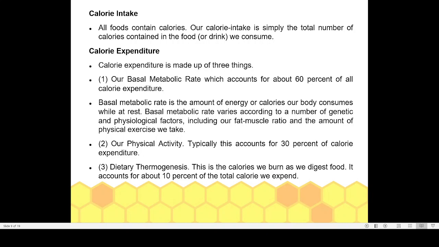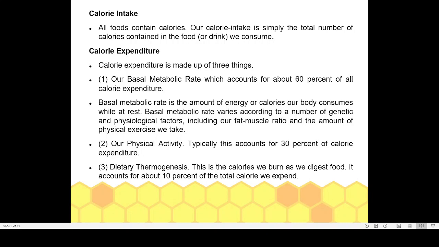For example, you are drinking one glass or one packet of fruit juice. Next time when you buy a fruit juice packet, just check how many calories it is giving. So 100 ml will be giving this much calorie. They have checked it properly, scientifically. So that will give you a calorie intake.